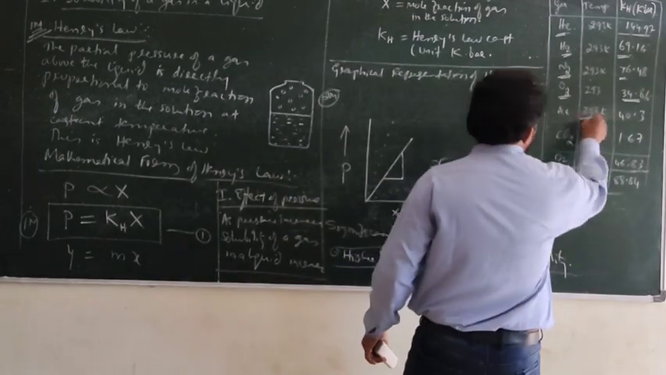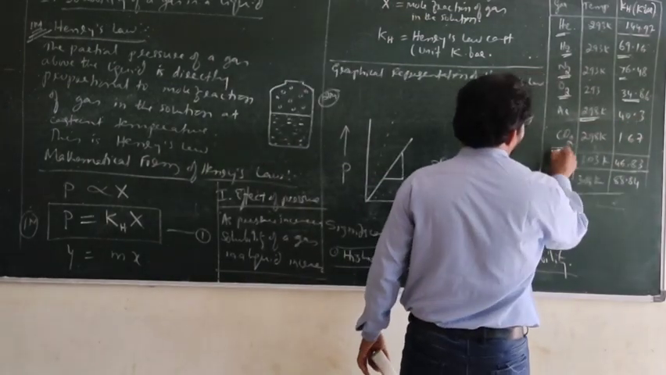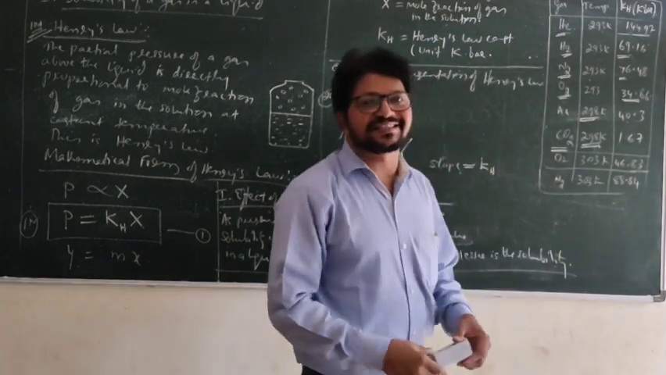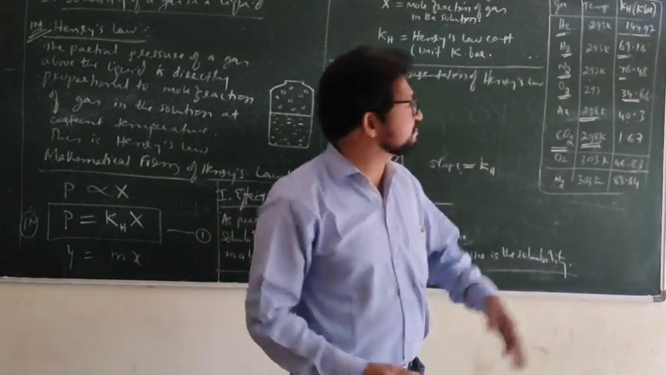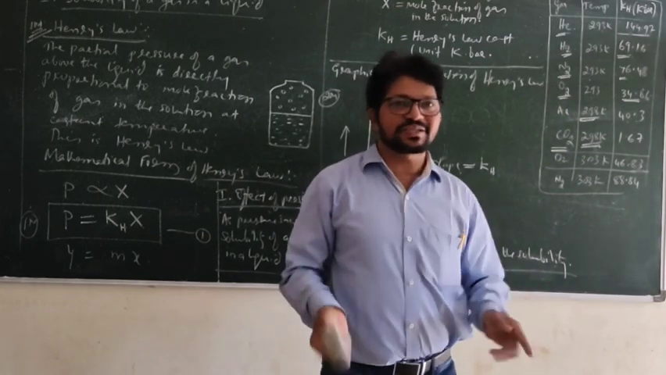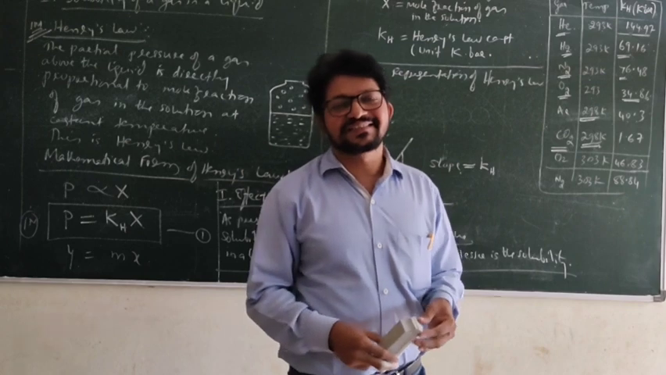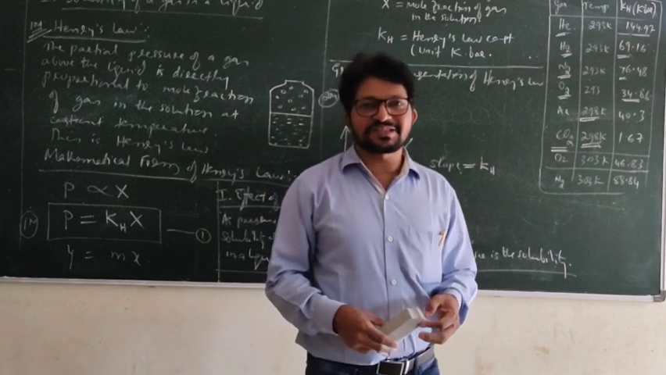Argon at 298 Kelvin, 40.3. Carbon dioxide at 298 Kelvin, 1.67. It is very, very less compared to the others. Highly soluble. Soda. What is that? What is soda?